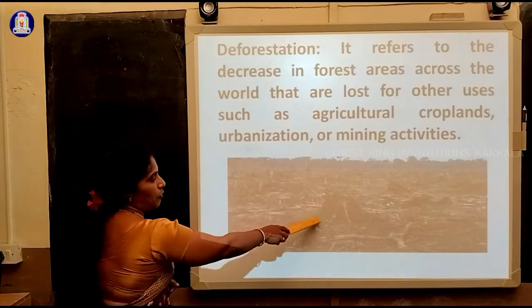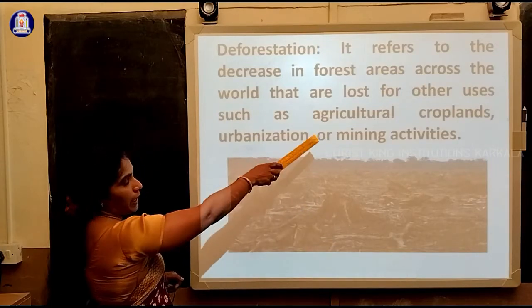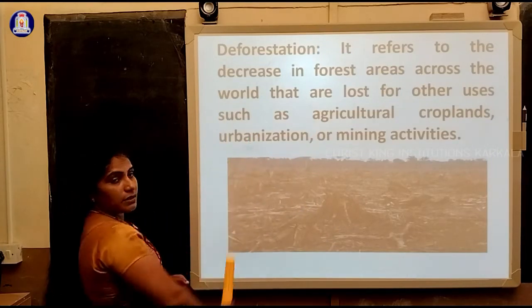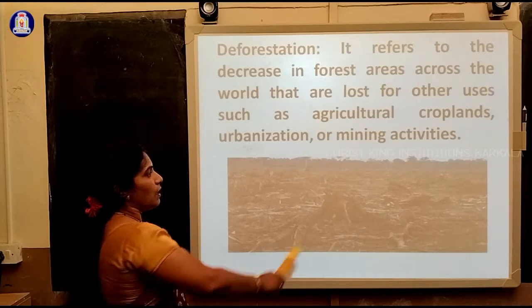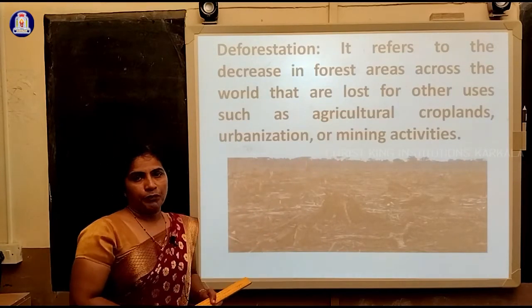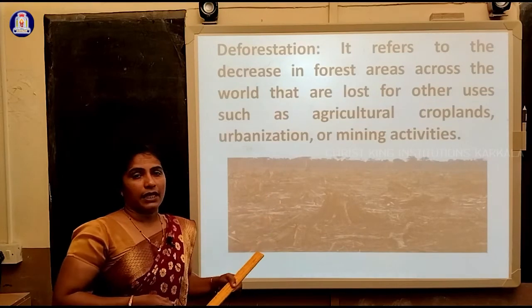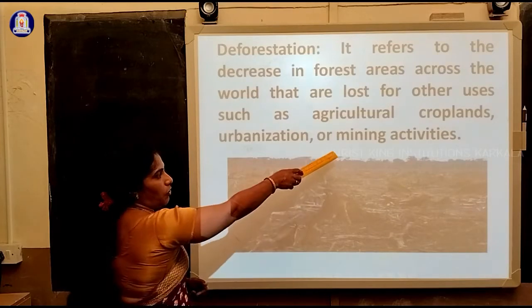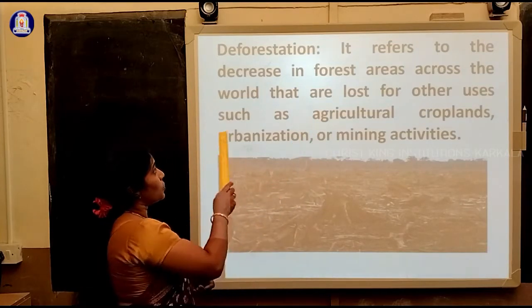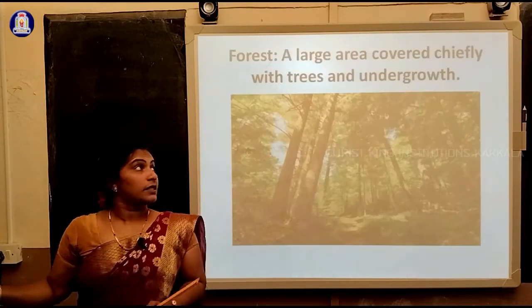We are removing plants for agriculture, and urbanization, converting the entire forest area into a city, or for mining, an activity where you extract ore from the earth's surface. That is nothing but deforestation.